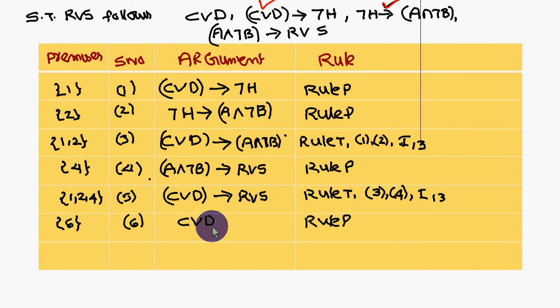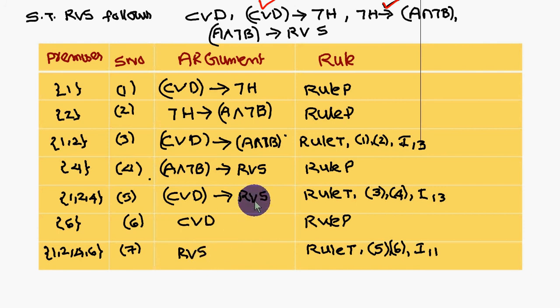You are introducing, therefore rule P. So this is in the modus ponens form, P conditional Q, P. Therefore these two will get cancelled. You are going to get it as R or S. So you are deriving, therefore rule T. Which statements are you combining? 5 and 6. Which implication are you using? I11. Okay. So you got R or S. Therefore this is a valid conclusion.